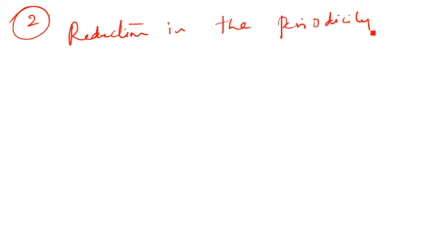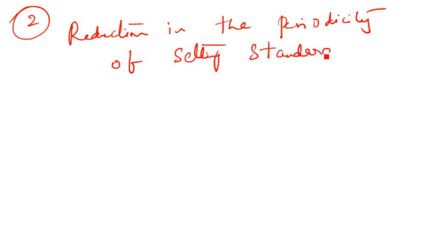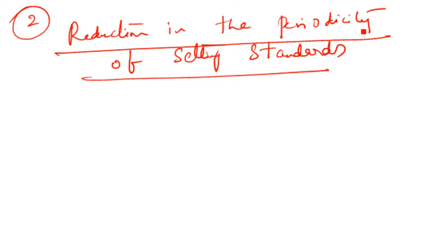The second point is reduction in the periodicity of setting standards. What do you mean by this? This will be your second suggestion of adopting Kaizen costing. Reduction in the periodicity of setting standards. What do you mean by that?